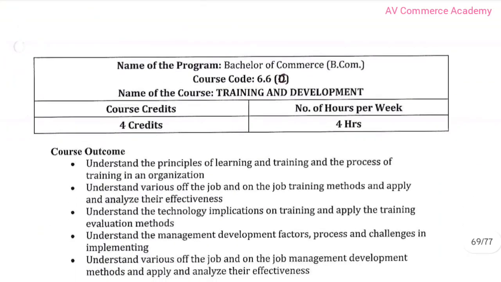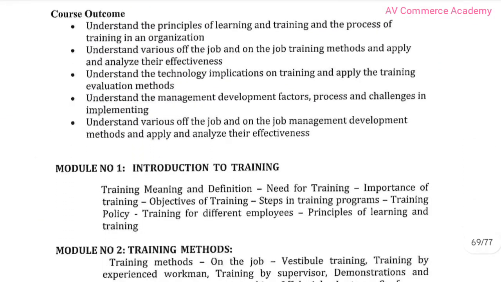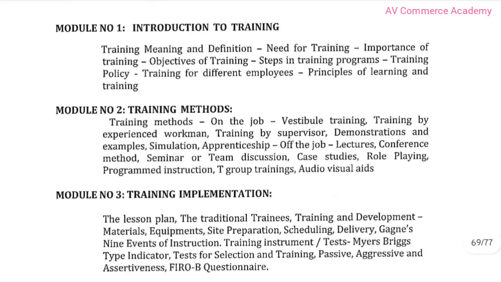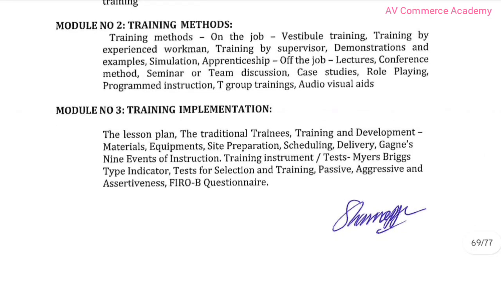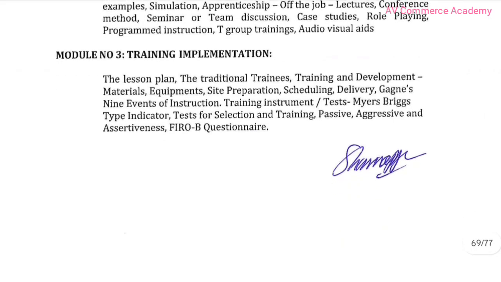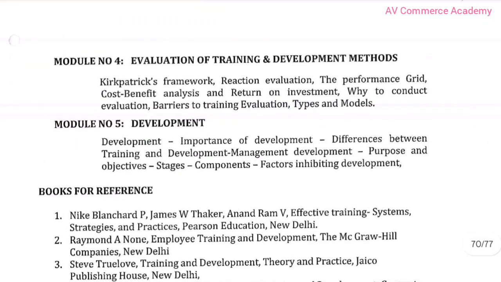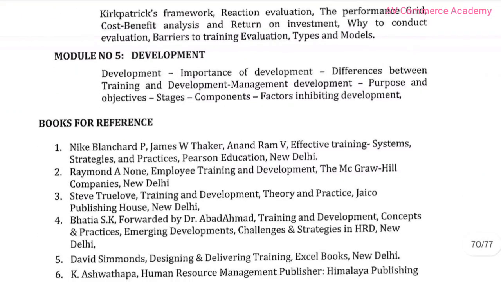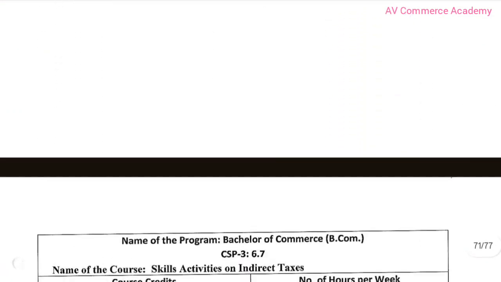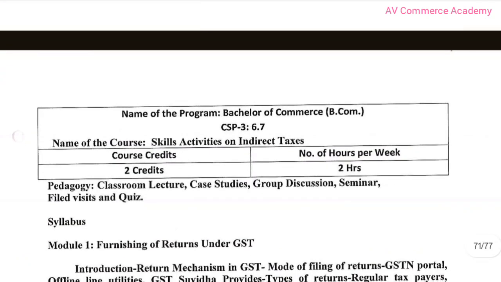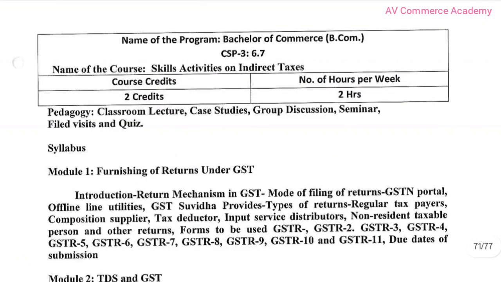Here is the next subject, it is training and development. Here are outcomes and introduction to training. Second one is training methods, and third one is training implementation, and fourth one is evaluation of training and development methods, and module fifth is development. Here are book references, and next subject is skill activities on indirect taxes.